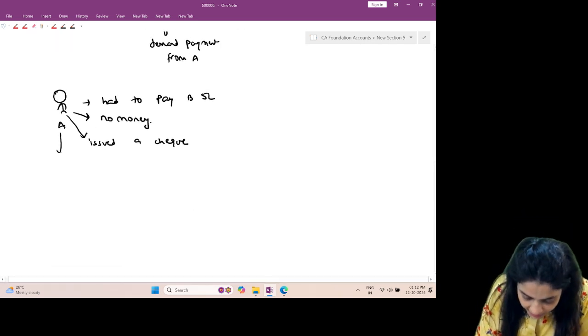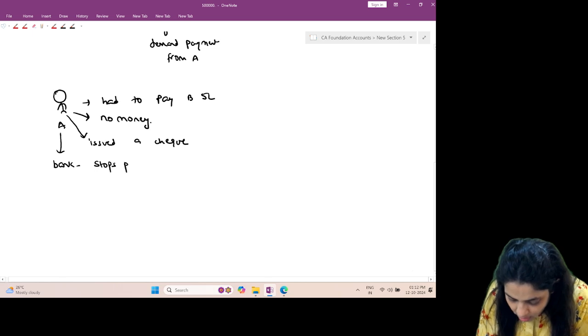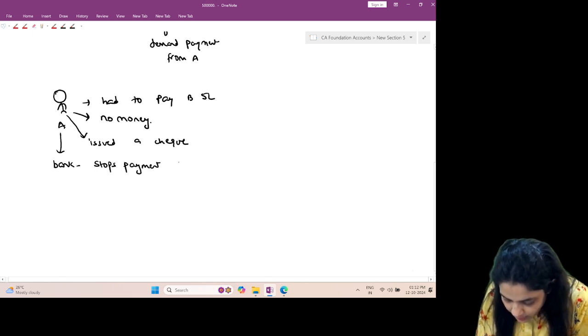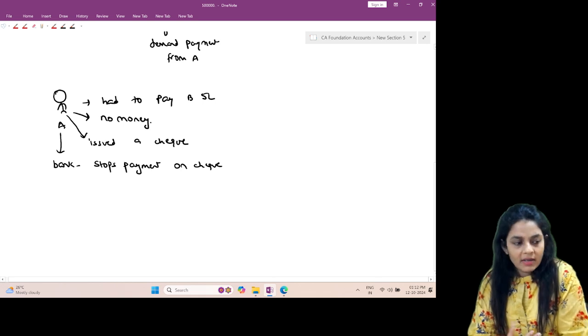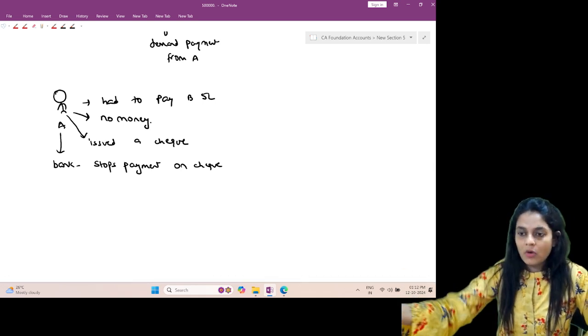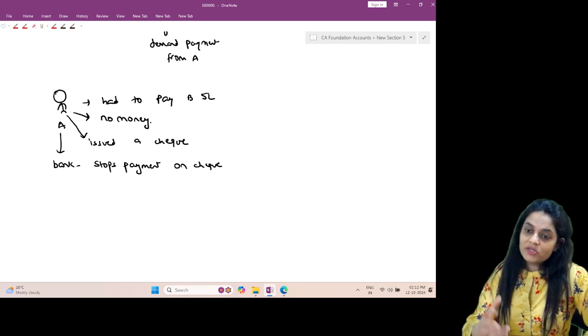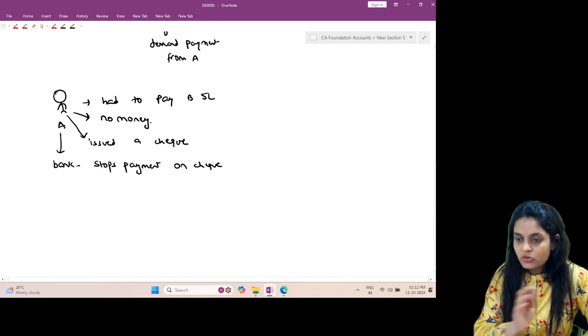In the meantime, A goes to his bank and stops payment on the check. Can you stop payment on your check? Yes, you can give a notice to the bank after you've issued a check. Due to any reason you want to stop payment, you can give a notice to the bank that don't pay the amount on this check. And this is known as stop payment. So you go to the bank and you tell them, please don't pay on the check. That is, you stop payment.